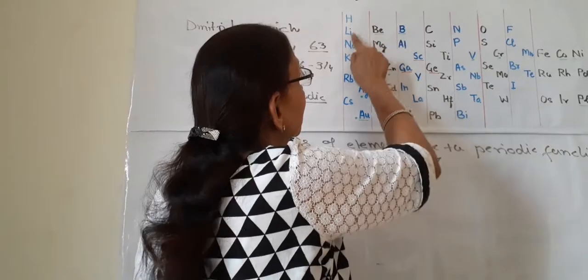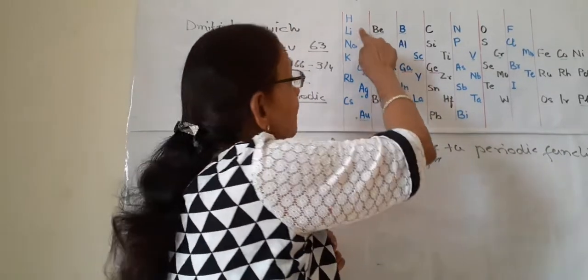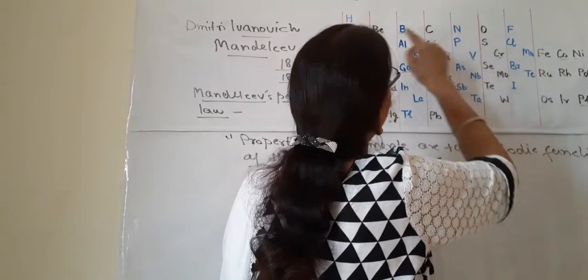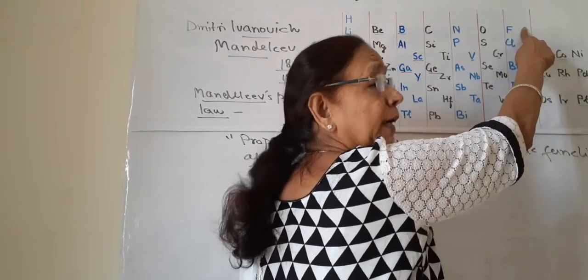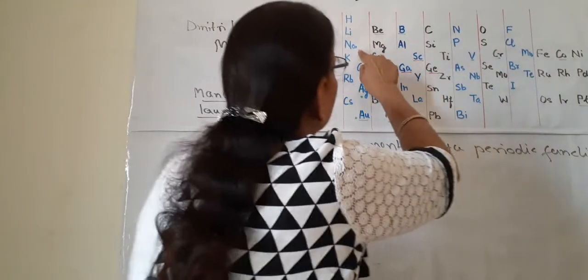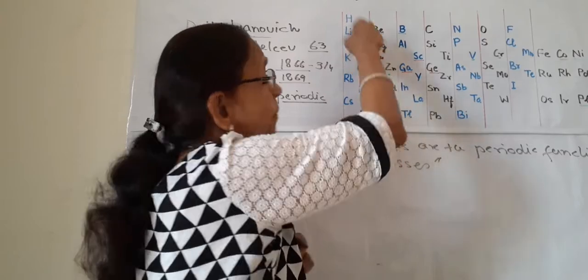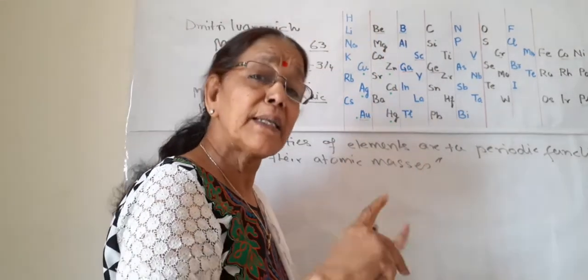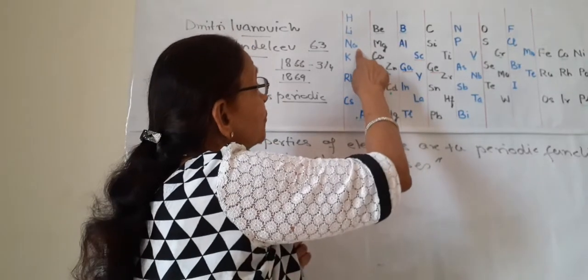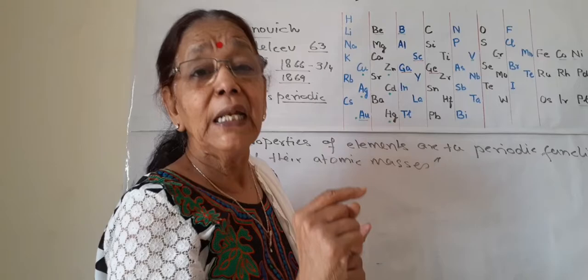Suppose here lithium is there. Lithium has certain properties, and after beryllium, boron, going up to here, when sodium comes, sodium has the property of lithium. Their properties are similar. The property of sodium repeats the property of lithium.